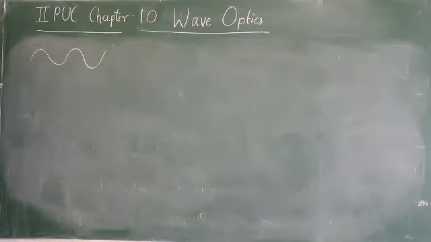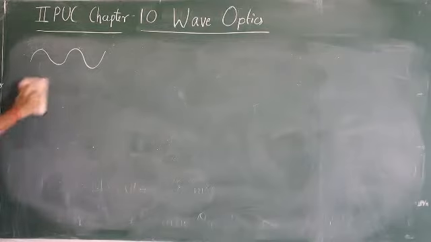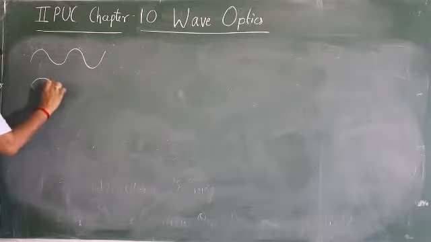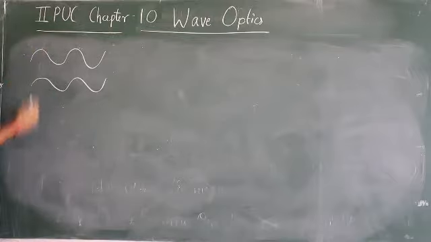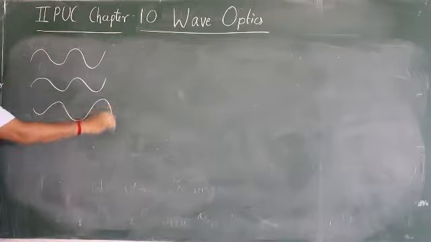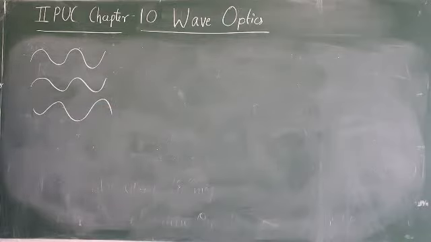So now imagine two waves are there. Two waves are traveling in space in one direction, like this. When you compare these two waves, imagine one wave is like this. First, second, third.